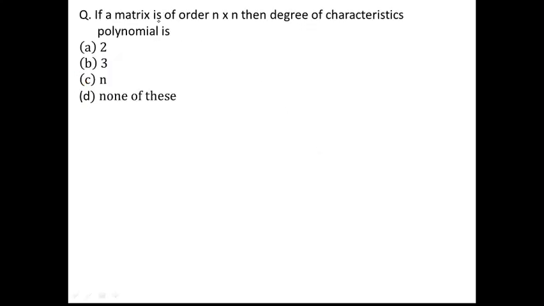Now next is, if a matrix is of order n by n, then the degree of the characteristic polynomial is. Characteristic polynomial means the determinant of A minus lambda I. This is called the characteristic polynomial of the matrix. So what will be its degree? We know that if the matrix is of order 2 by 2, then the characteristic polynomial has degree 2. As it is n by n, the correct option is that the degree of the characteristic polynomial is n.